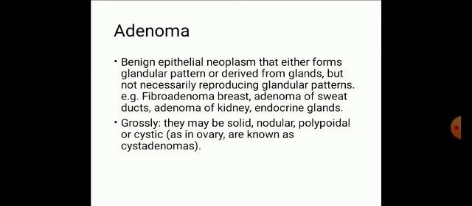Now adenoma, it is a benign epithelial neoplasm that either forms a glandular pattern or is derived from glands but not necessarily reproducing glandular patterns. Examples: fibroadenoma of breast, adenoma of sweat ducts, adenoma of kidney, endocrine glands. Grossly they may be solid, nodular, polypoidal or cystic, as in ovary, known as cystadenoma.